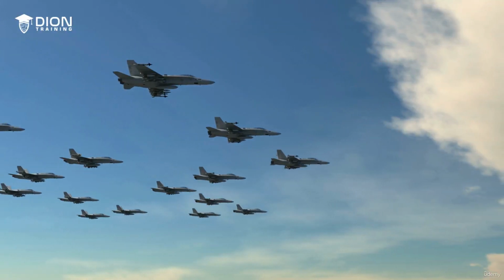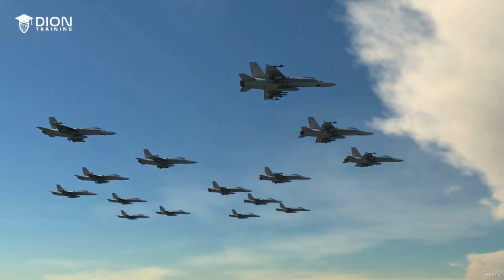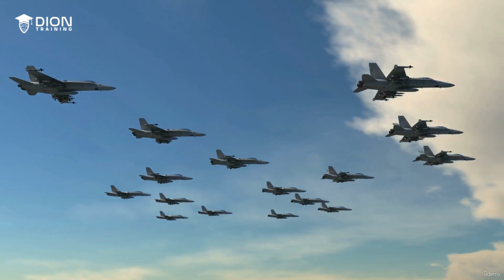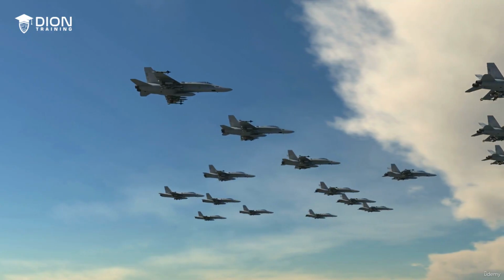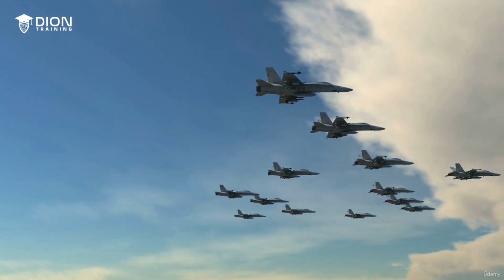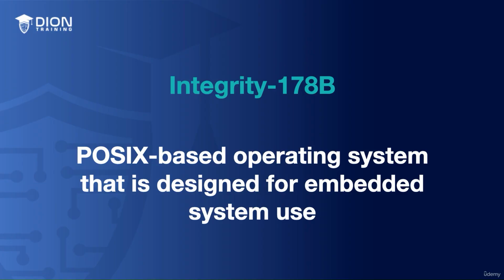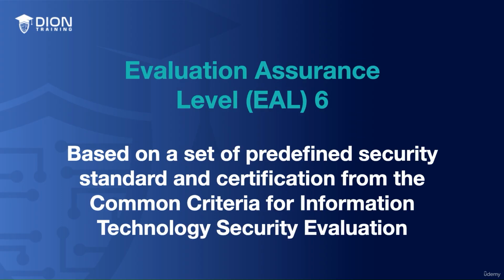For example, the J-35 strike fighter, which is a U.S. military aircraft, has an operating system that runs all the operations on that advanced fighter jet. The operating system that's used by the J-35 strike fighter is known as Integrity 178B. Now, this is a POSIX-based operating system that's designed for embedded system use, and it's been put in place into numerous aircraft like the B-2 bomber, the F-16, the F-22, and the F-35 fighter jets, and even commercial airplanes like the Airbus A380.